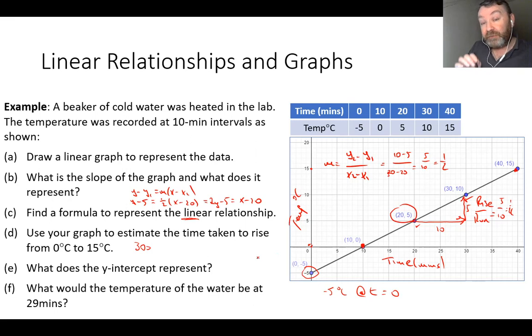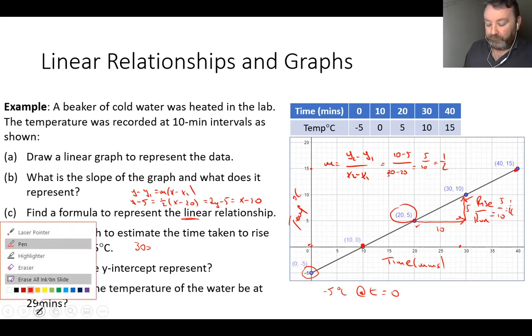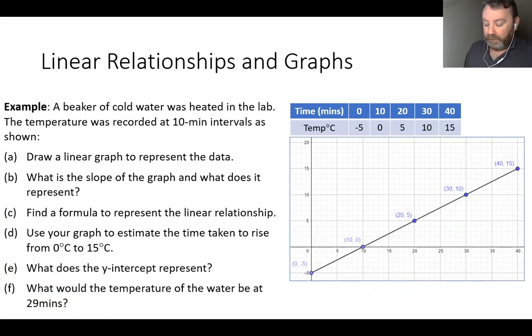Well, first of all, because it's 29 minutes, we go to the x-axis. We find out where 29 minutes is. There's 25, 26, 27, 28, there's 29. Okay, now, what would the temperature be? And I'm just going to clear everything from here. I'm just going to erase all, and I'm going to do this again.